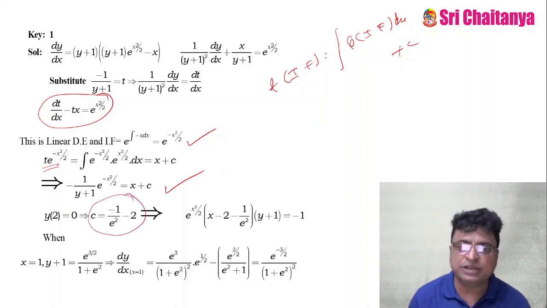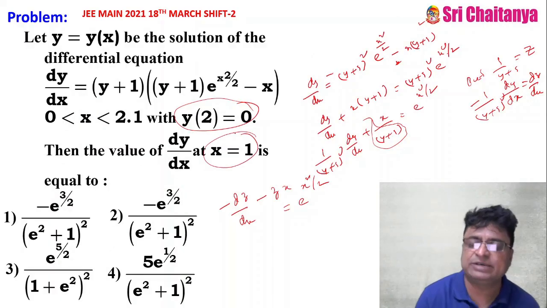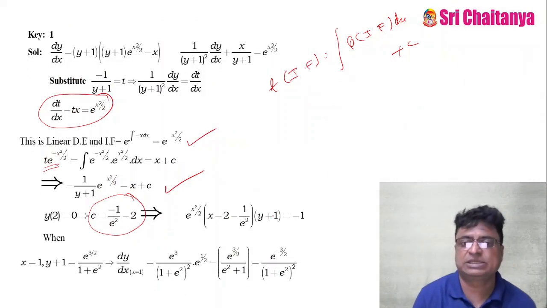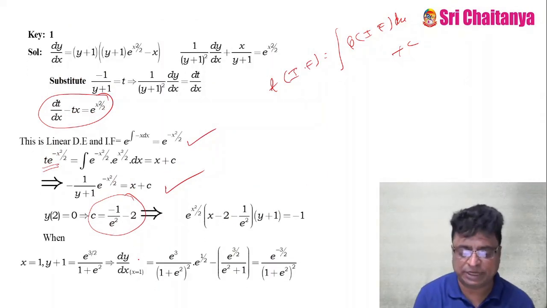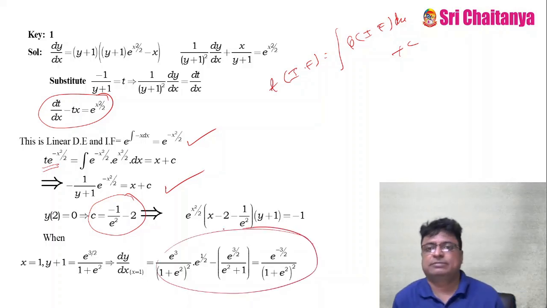But what they are asking is the value of dy by dx at x is equal to 1. So here, what to do? You find dy by dx and put x is equal to 1, and simplify this. You will get the answer.